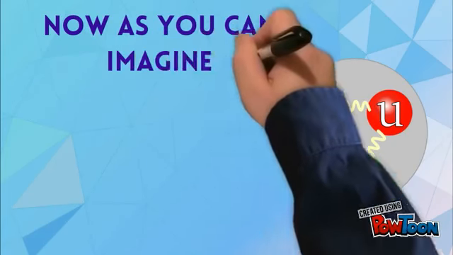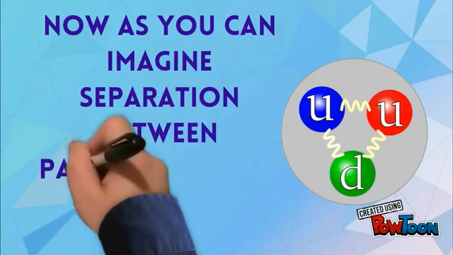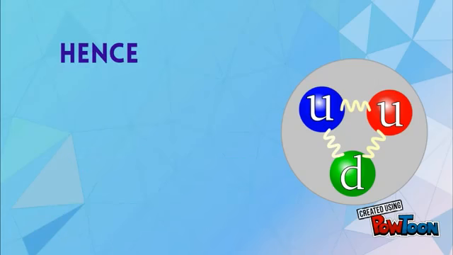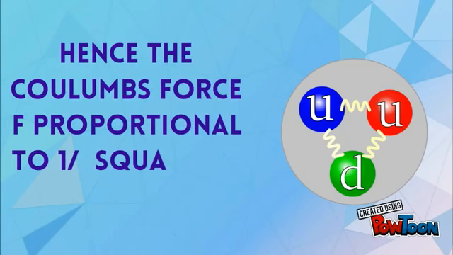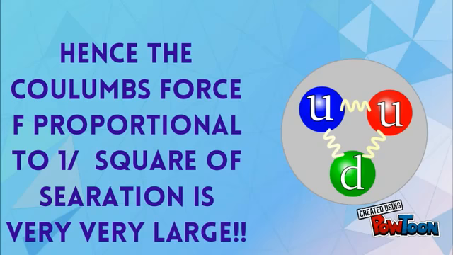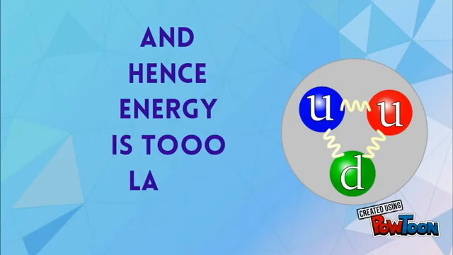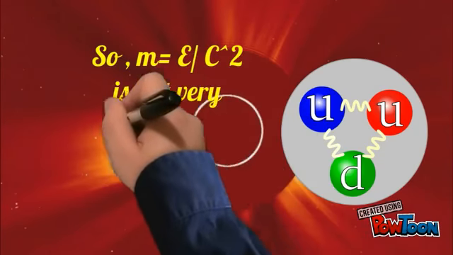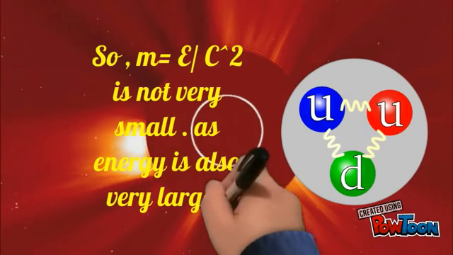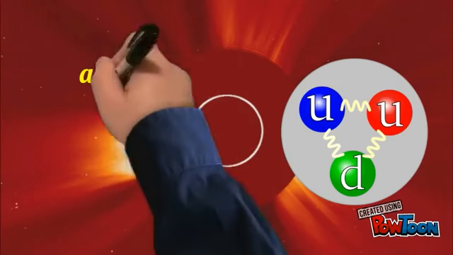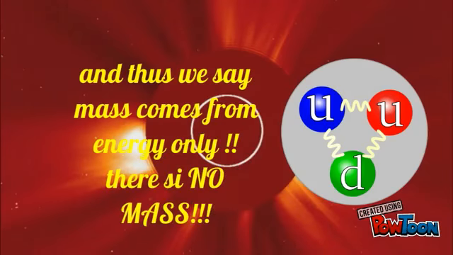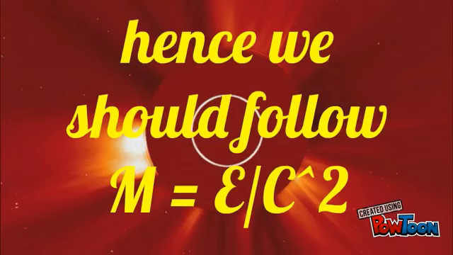Now, as you can imagine, the separation between the particles at this level is very small, and hence the Coulomb force acting between particles, which is proportional to the square of separation, is very large, and hence the energy is too large. So now m equals E over c squared. The mass is not very small as the energy is also very large, which compensates for the c squared, and thus we say mass comes from energy only. There is no mass, and hence we should follow m equals E over c squared.